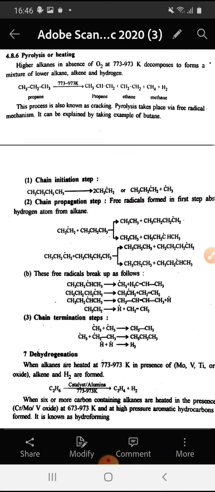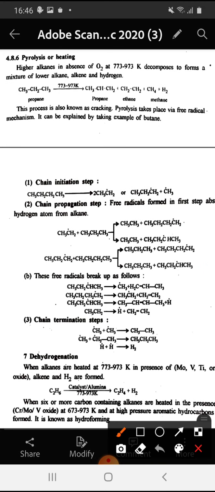Higher alkanes in absence of oxygen at 773 to 973 Kelvin decompose to form a mixture of lower alkane, alkene and hydrogen. So we take the example of propane. Propane undergoes pyrolysis at 773 to 973 Kelvin to give rise to propene, ethane, methane and hydrogen.